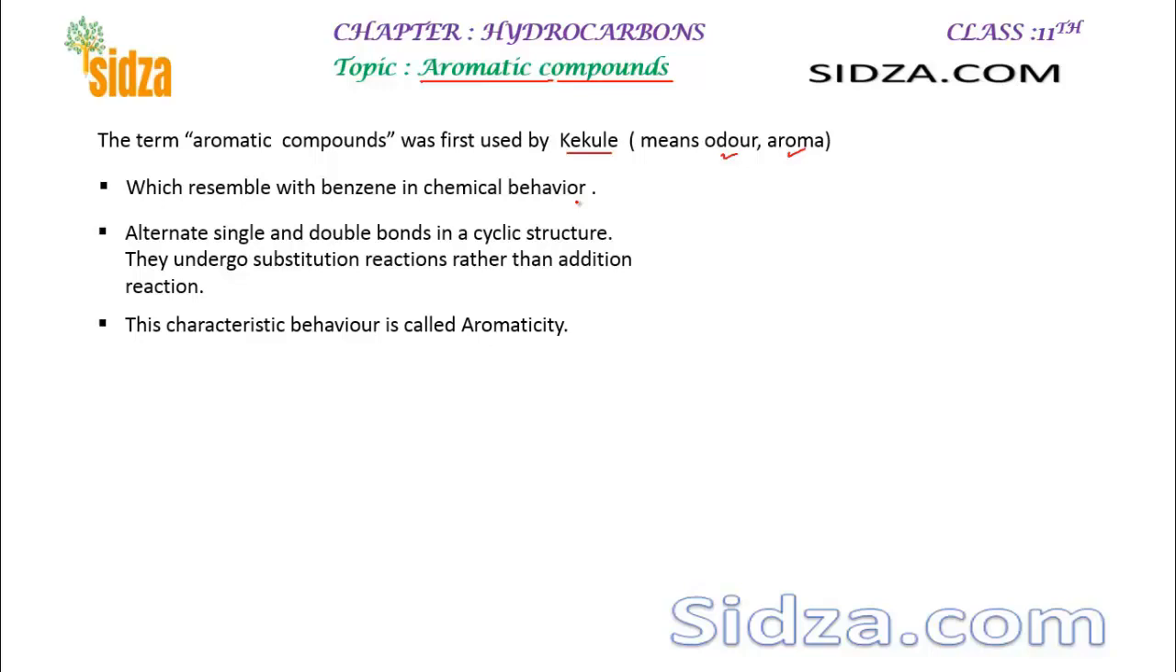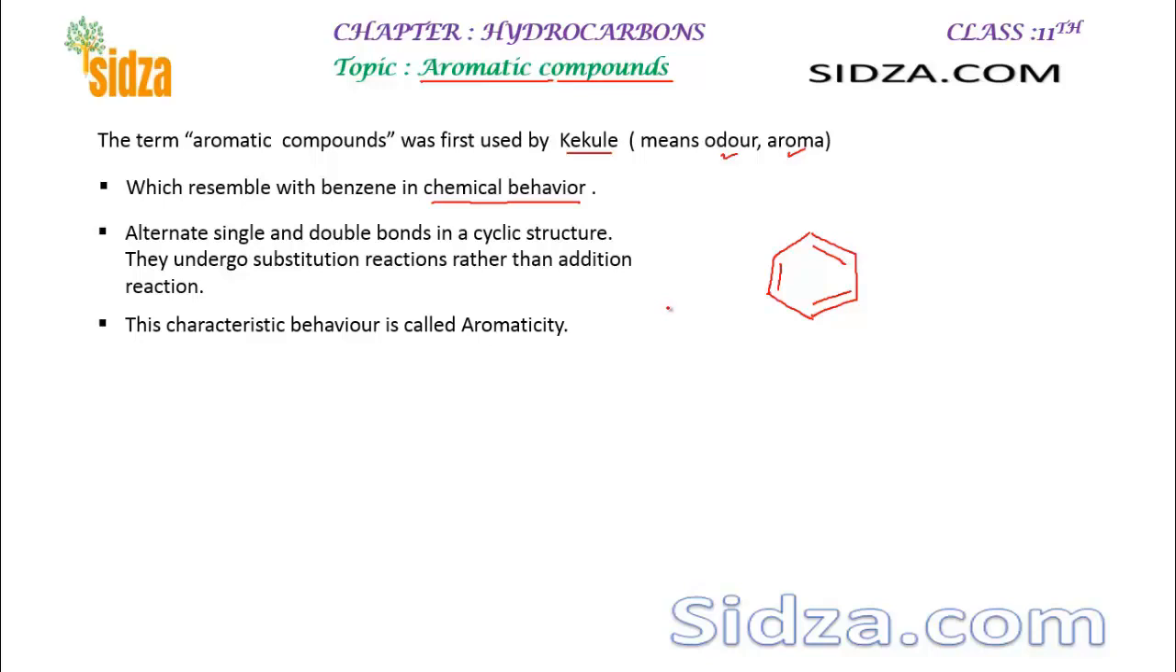But then later on it was associated more with the chemical behavior rather than with the smell. So compounds which resemble benzene in chemical behavior are aromatic compounds. And we know in benzene there's alternate single and double bond, right? Double, single, double, and so this is a conjugate system. So aromatic compounds are also conjugate systems with alternate single and double bonds.